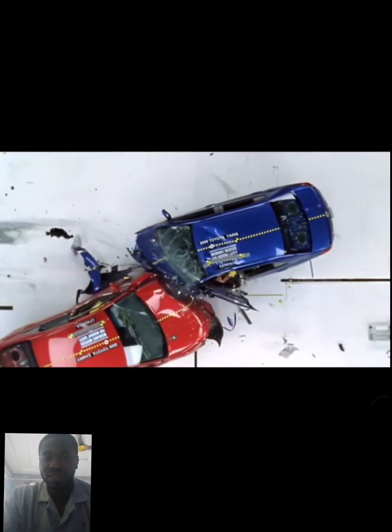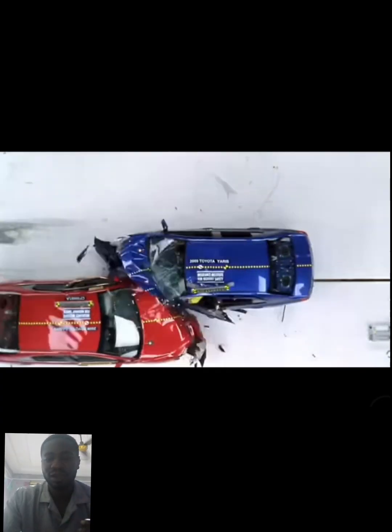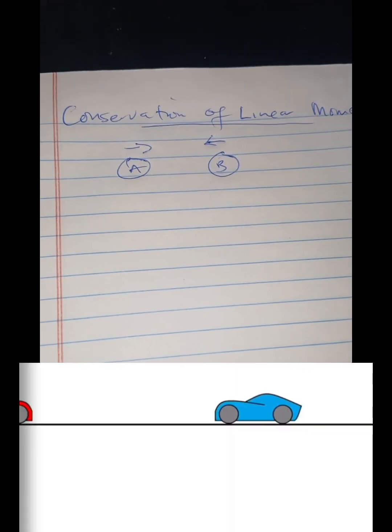So this gives us the idea that the momentum before there is a collision and the momentum after that collision is always equal. Conservation of linear momentum. So let's say we have two bodies moving in opposite directions. So body A and then body B. Now this is going in this direction and then this one is also moving in this direction. They are moving in opposite directions, so they are moving towards each other.